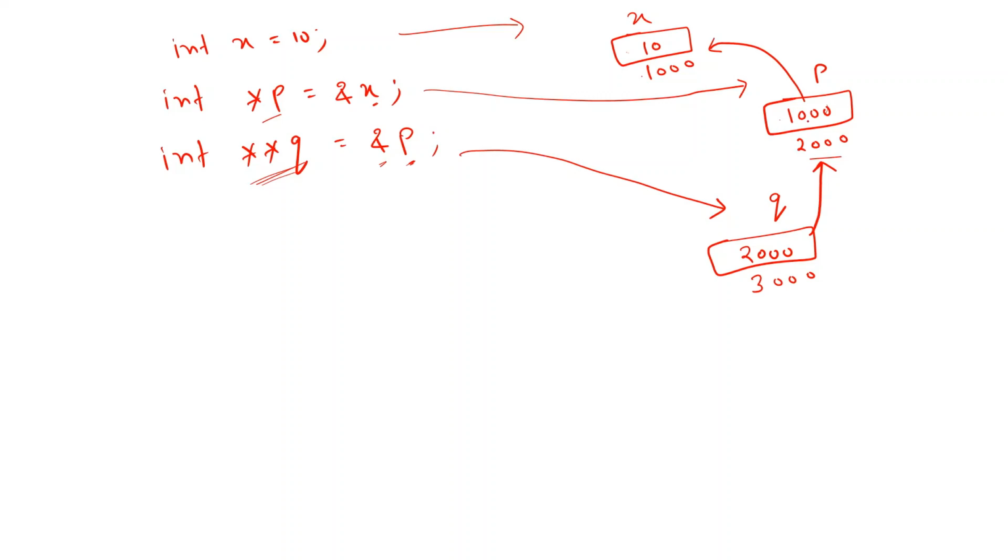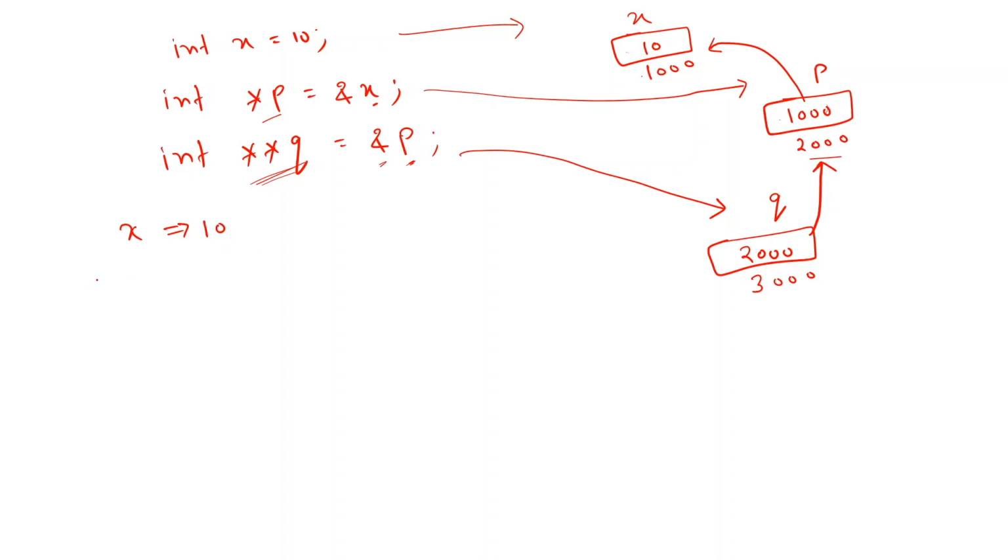Pointing to means this q is pointing to p, and this 2000, the content of 2000, is pointing to somewhere, that is the value of some integer variable. Okay, now those basic questions. For example, if I say x, you simply say the value of x is what? 10. Simply, a variable name indicates its inside value.